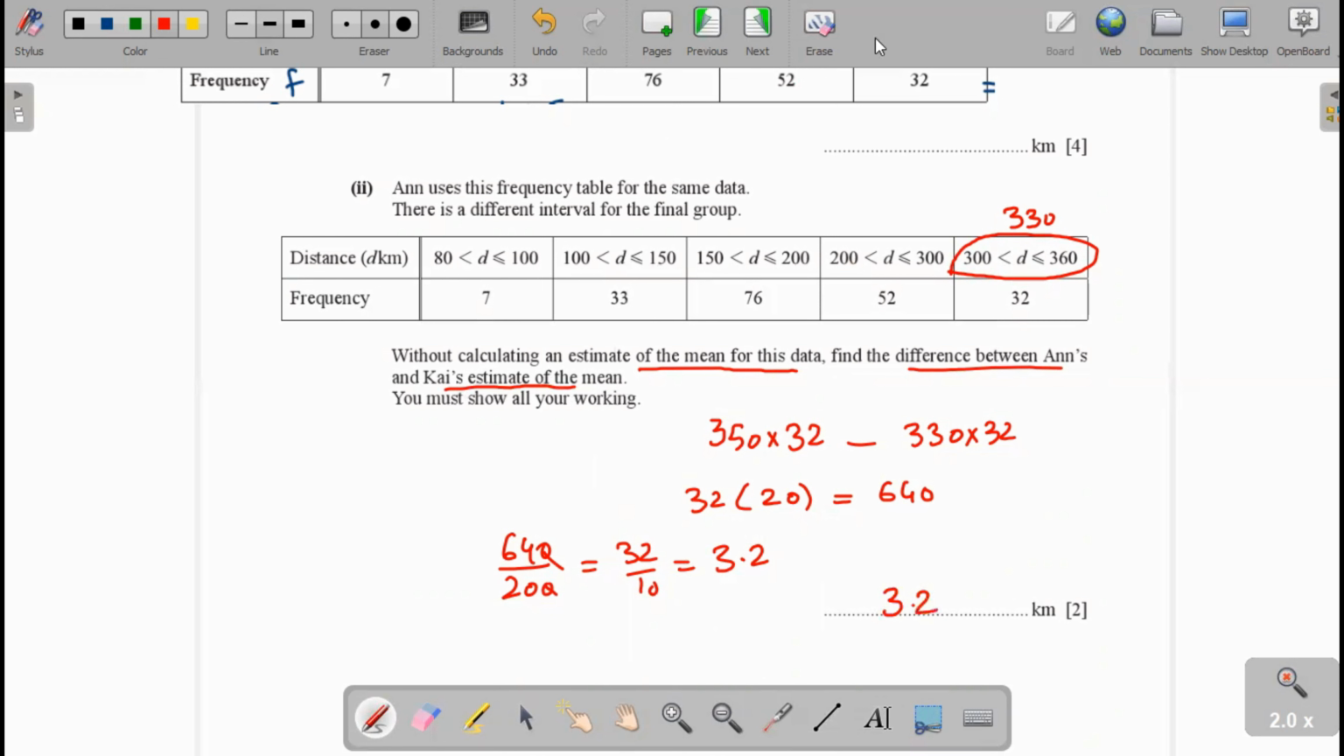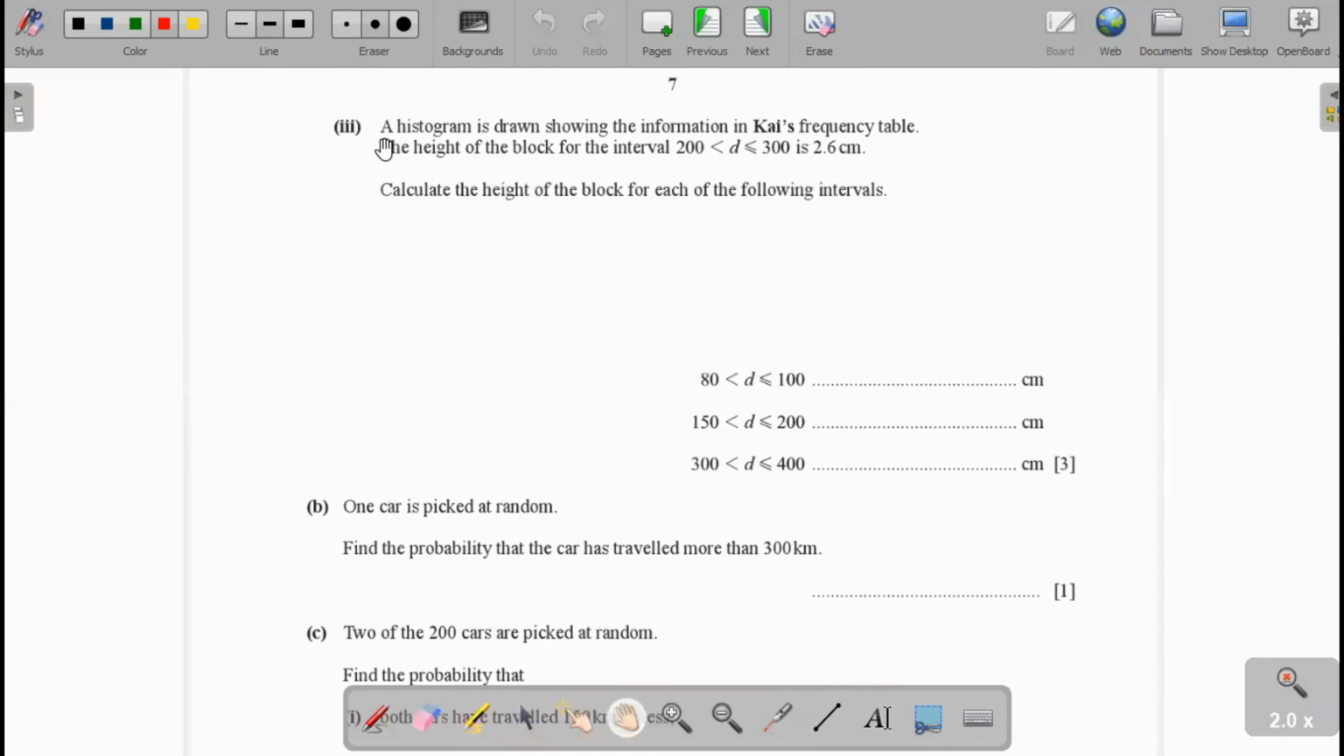Okay. Now, next part. In part three, a histogram is drawn showing the information in the frequency table. The height of the block for the interval from 200 to 300 is 2.6. Calculate the height of the block for each of the following intervals.